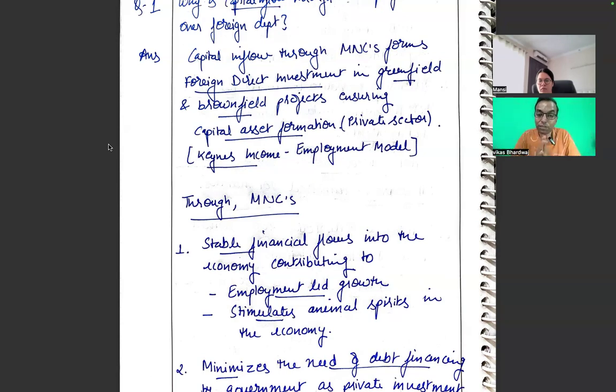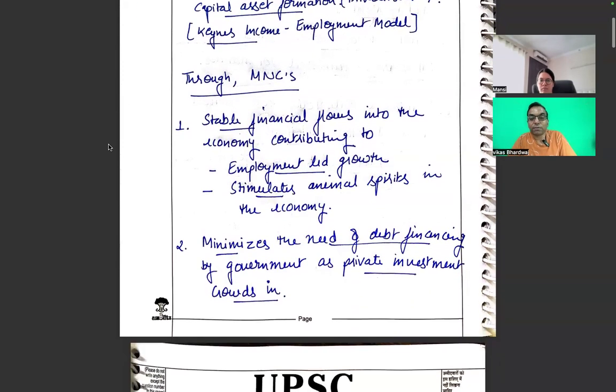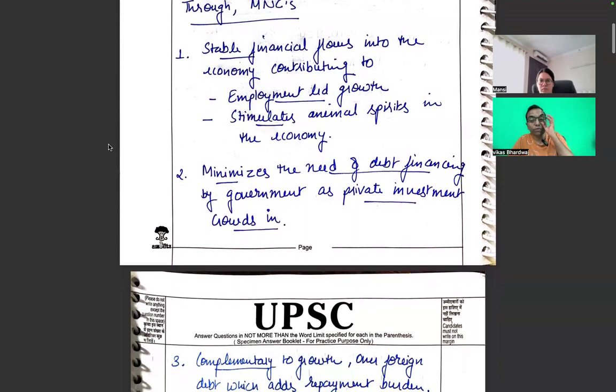and there is no need to even repeat it in the conclusion. So let's see. Through MNCs, stable financial inflows into the economy contribute to employment-led growth and stimulate animal spirits in the economy. Very true. The first point is wonderfully written.